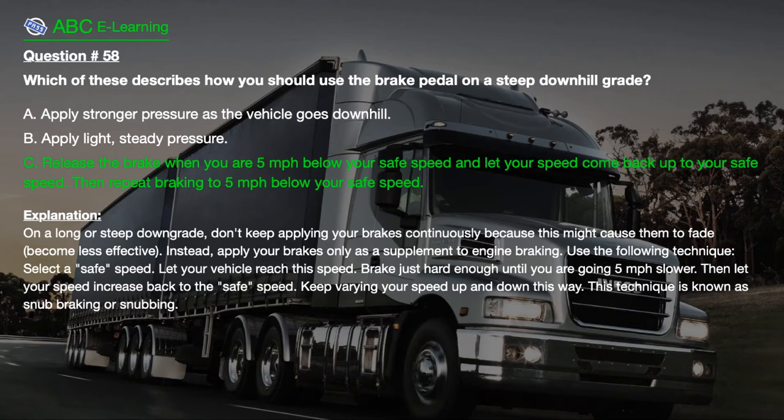Use the following technique. Select a safe speed. Let your vehicle reach this speed. Brake just hard enough until you are going 5 miles per hour slower. Then let your speed increase back to the safe speed. Keep varying your speed up and down this way. This technique is known as snub braking or snubbing.